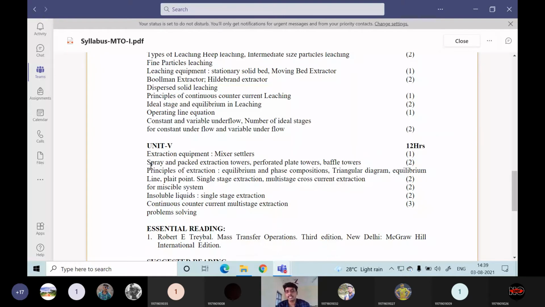It's a very easy as well as very important equipment for the extraction operation. Then the extraction equipment like spray extraction equipment, packed extraction towers, perforated plate towers, baffle towers, all these we are going to see in detail. Spray, just as the name indicates, means spraying. The solute will be sprayed. Take milk powder as an example. How is milk powder prepared? Using milk only.